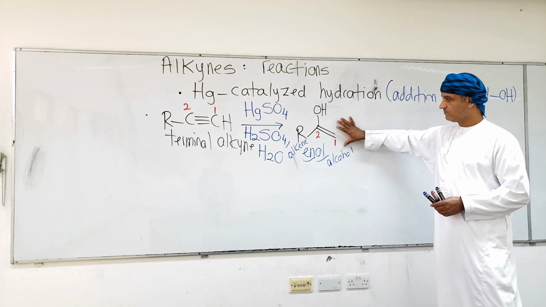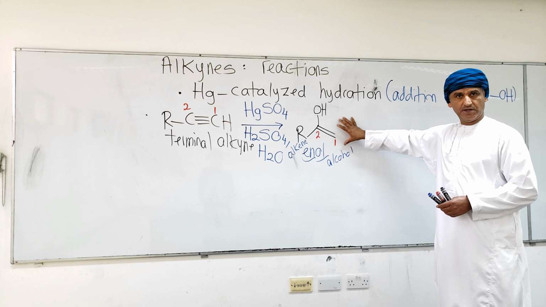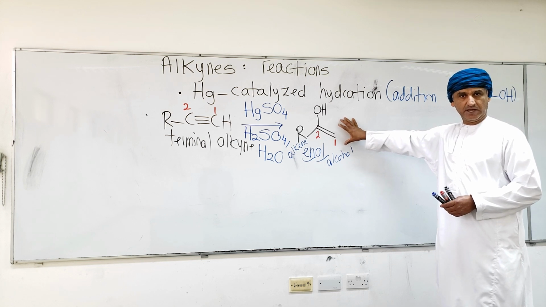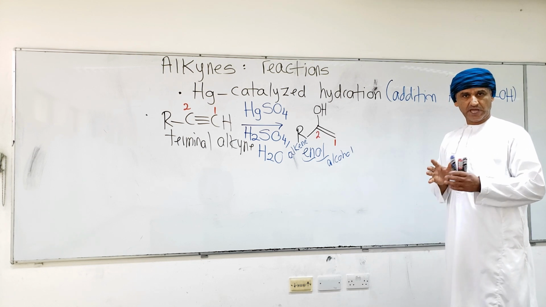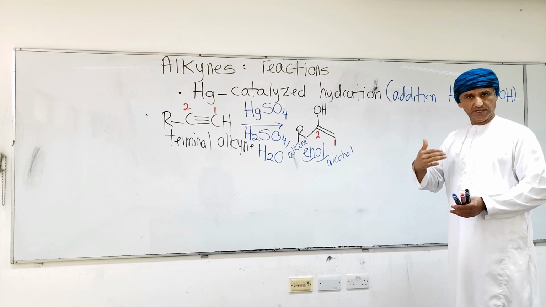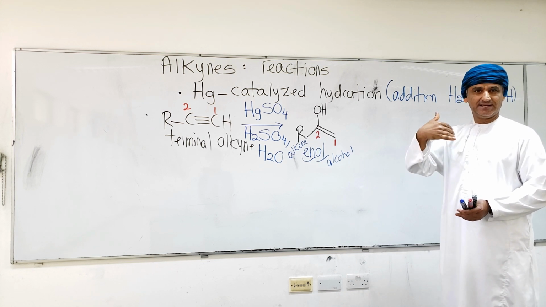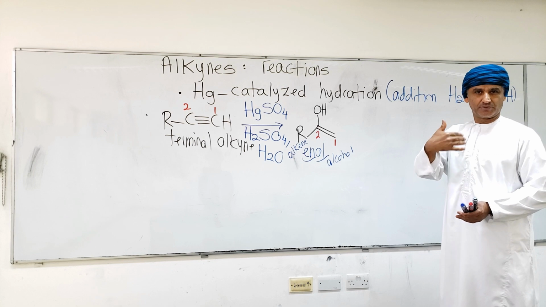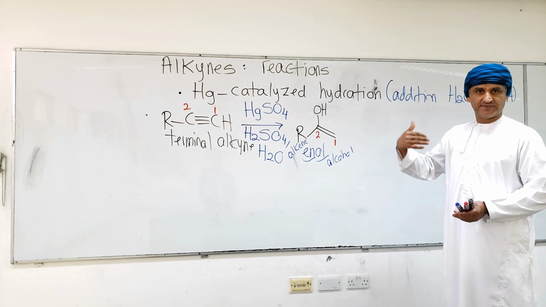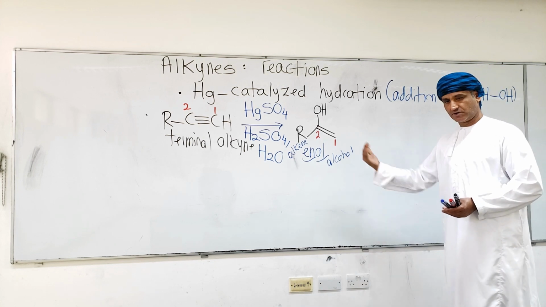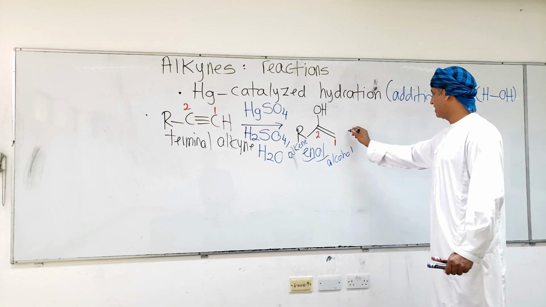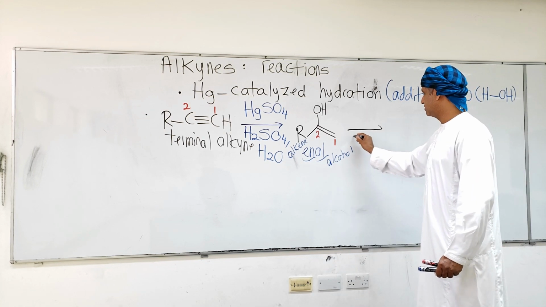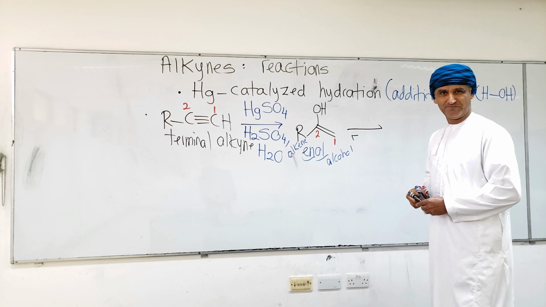Now, enols are not stable. They will undergo a rearrangement reaction that will result in a product that is more stable than the enol itself. This will undergo a special type of rearrangement that is called tautomerism.